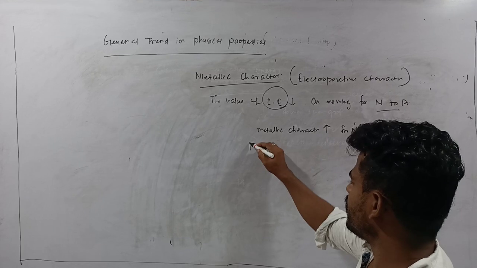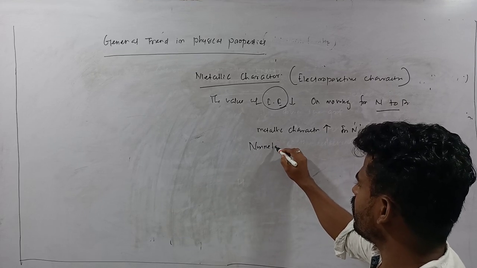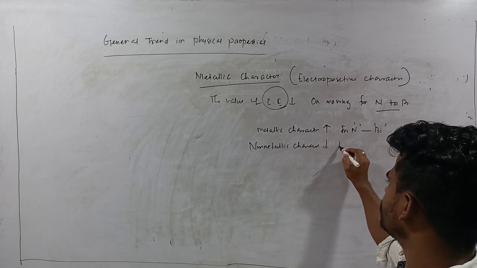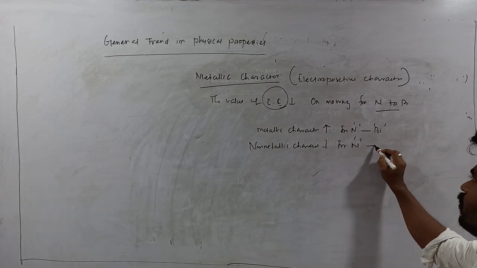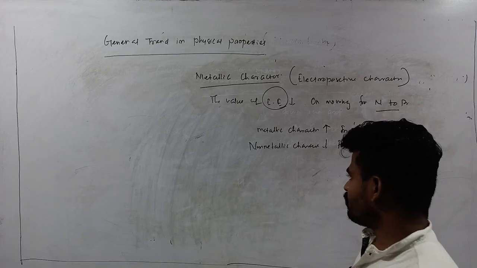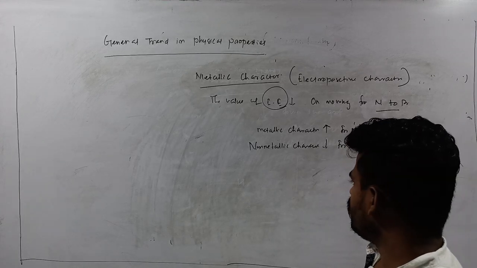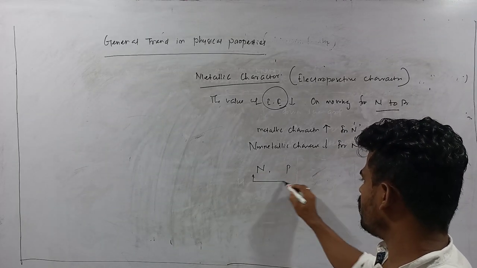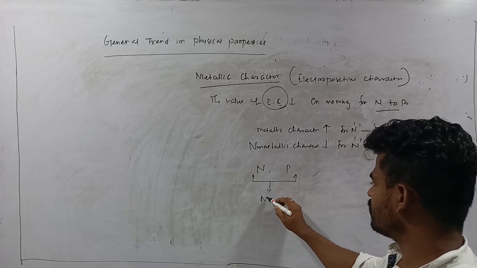Followed by this, non-metallic character decreases from nitrogen to bismuth. That's why at the beginning I told you nitrogen and phosphorus, these two are non-metals.